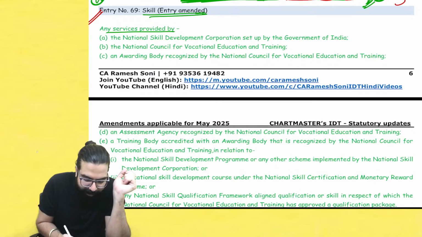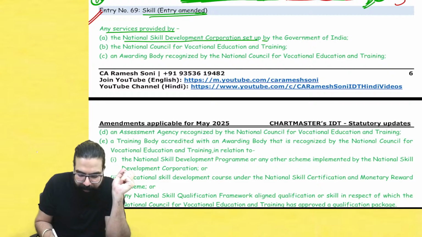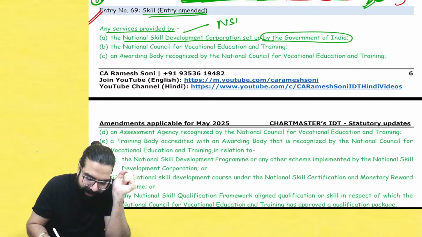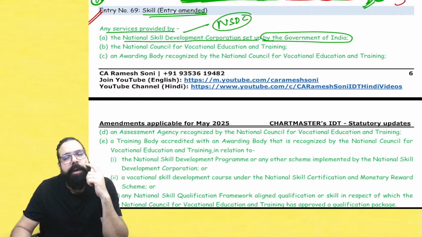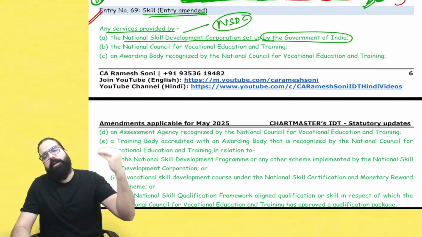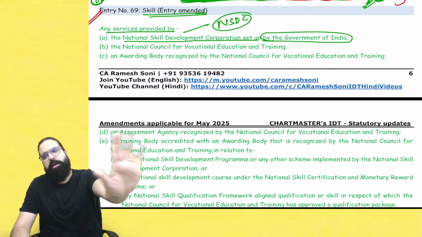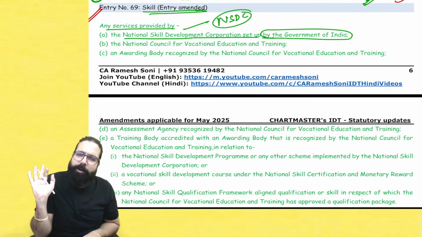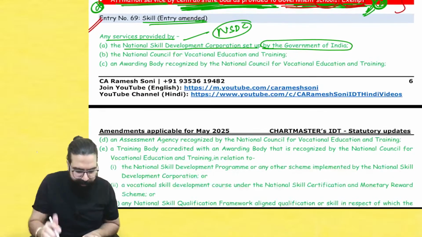It says any services by National Skill Development Corporation set up by the Government of India, NSDC. NSDC is set up by the Government of India. Whenever they are giving all these skill related courses, etc., they will not charge any GST. Any services given by National Skill Development Corporation, which is set up by the government, no GST.